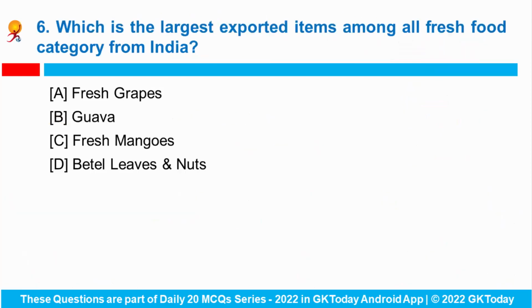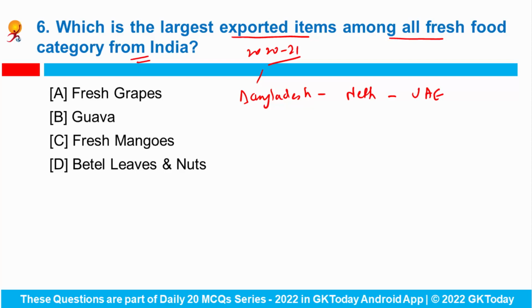Question number 6. Which is the largest exported item among all fresh food categories from India? India's export of fresh fruits has witnessed considerable growth during 2020-21. India's major exporting destinations of fresh food were, first of all, Bangladesh, then Netherlands, after that UAE. Fresh grape is the largest exported item among all fresh food categories. During this period, the export value of fresh grapes was $314 million, and the export of guavas from India saw a growth of 260% since 2013.